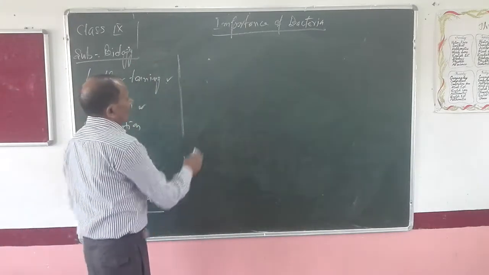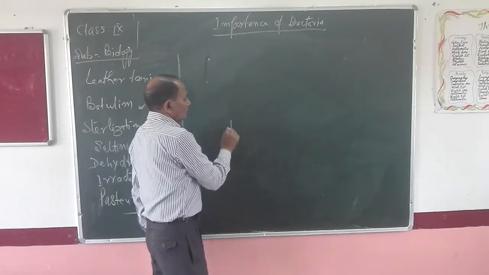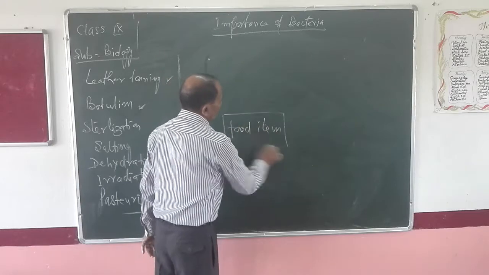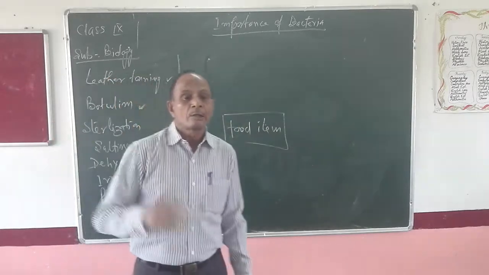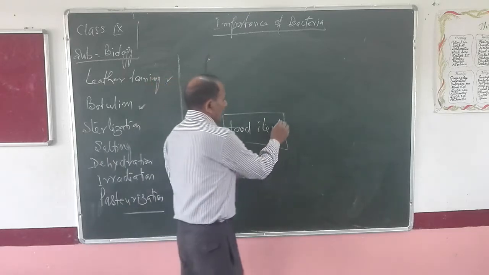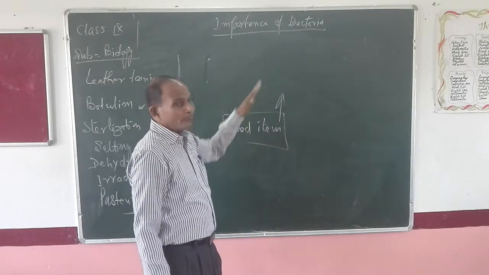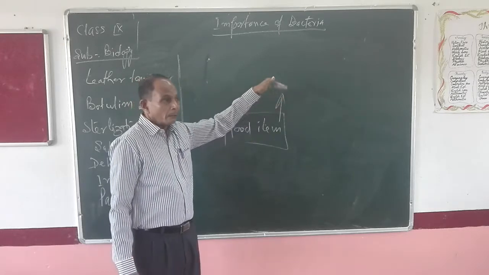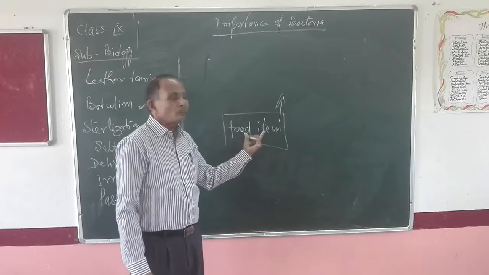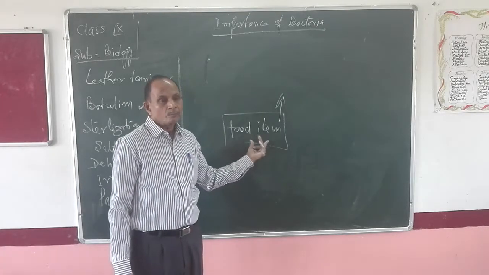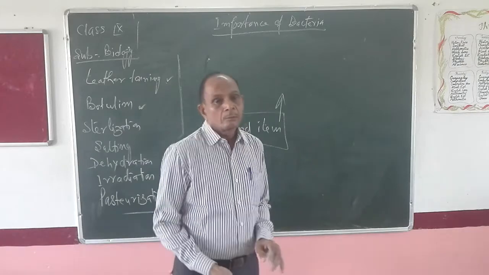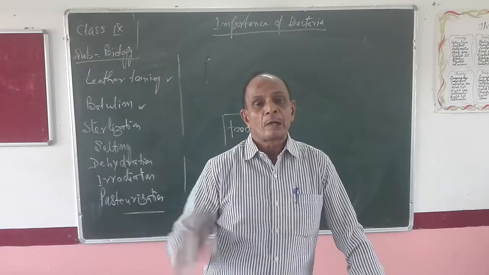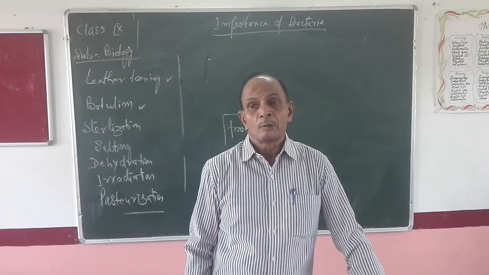Now next term is sterilization. In the process of sterilization, the food item is heated up to a high temperature, and due to this heating, the bacteria, the pathogens which remain present, are destroyed. And if they are destroyed, then our food item will remain safe for a long time. For example, the milk in your house is heated from time to time, especially during summer season or rainy season.